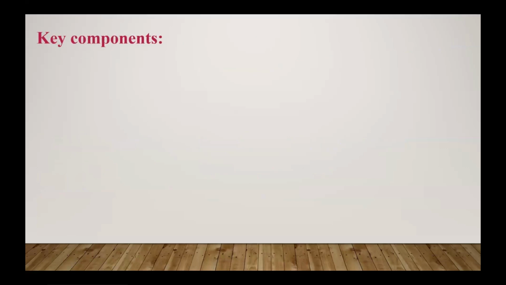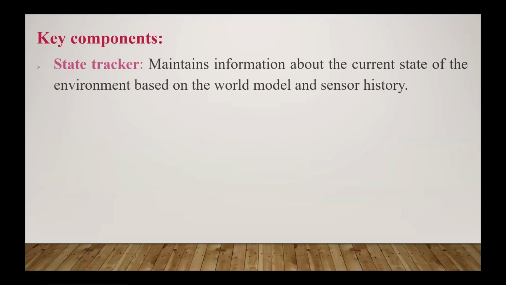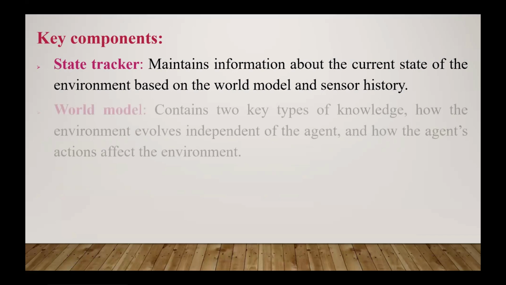In this model-based agent, there are some key components. First one is the state tracker. So what is a state tracker? It is used to maintain the information about the current state of the environment based on the world model and sensor history. The sensor is the device which receives the environmental situation. On the basis of sensor history and the world model, all the information is maintained in the state tracker.